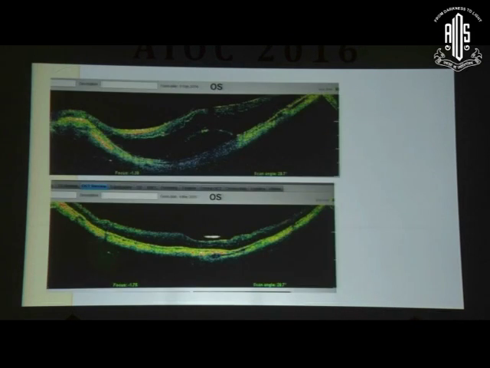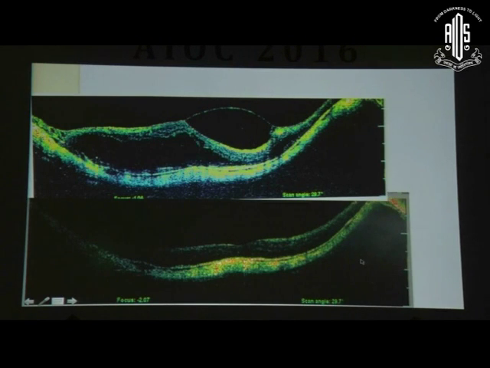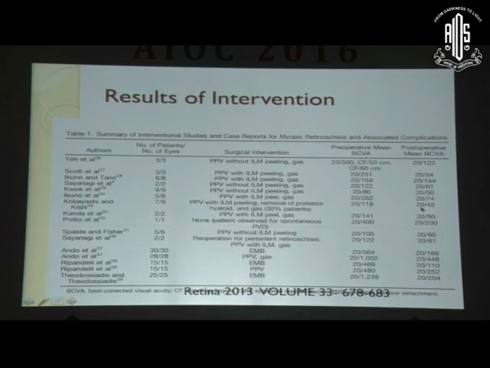This is a patient who came with finger counting close to face, and he had a foveal detachment. Post surgery you can see that the fovea is attached and the schisis is collapsed, and the vision improved to 3/60. The other eye of the same patient, 1 year later, developed progressive traction and myopic schisis with foveal detachment. We were able to do surgery at an earlier stage, and the patient could maintain vision of 6/18.